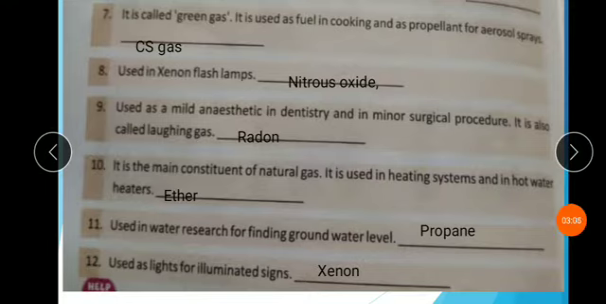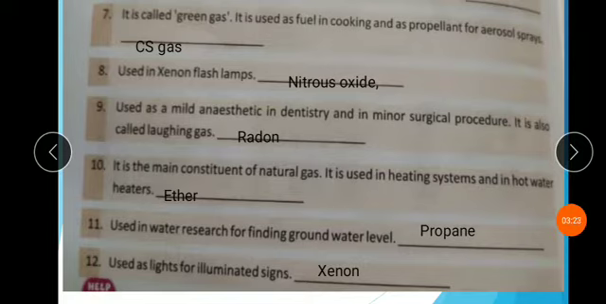Question number 10. It is the main constituent of natural gas. It is used in heating systems and in hot water heaters. Ether.